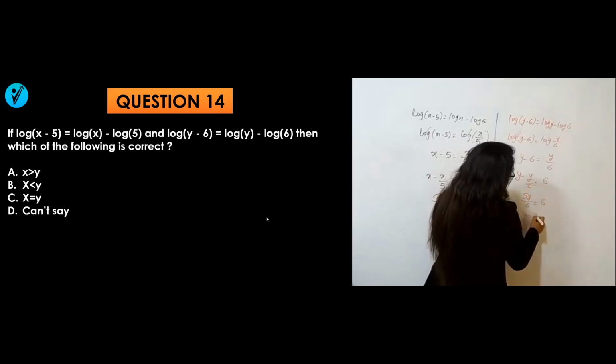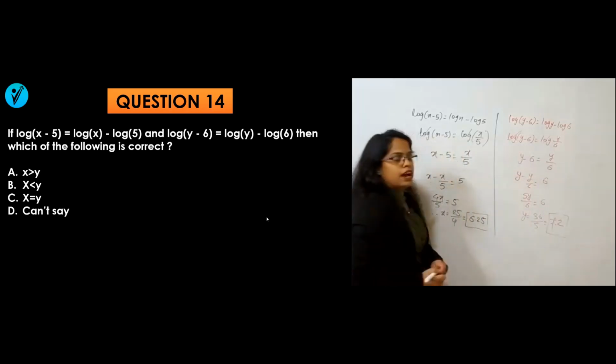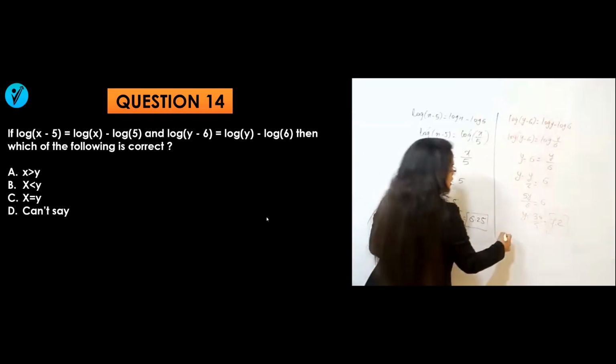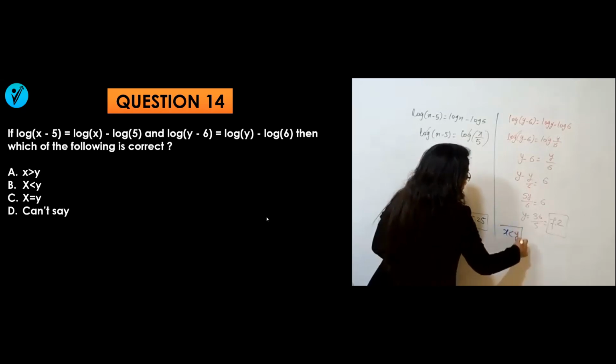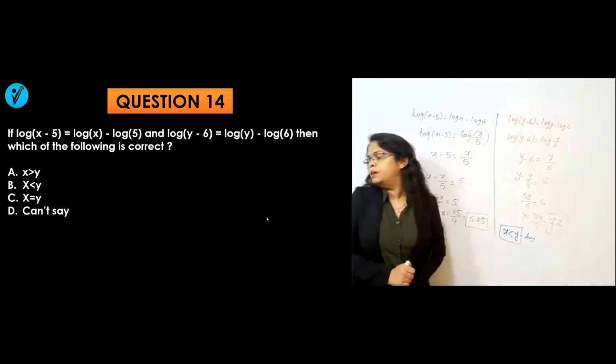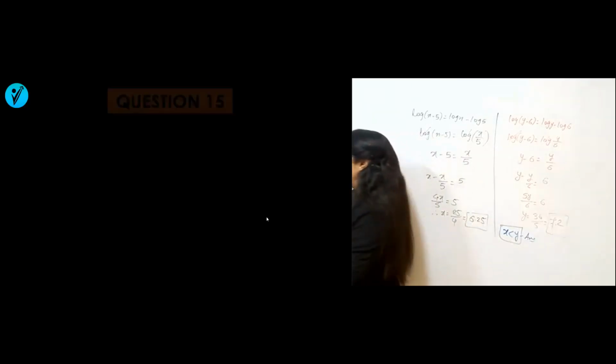That means y will be equal to 36 by 5, which is 7.2. y's value is 7.2 and x is 6.25. So obviously what will be the relation? x is less than y. So your answer will be x is less than y. That is your option B. Easier. Now let's solve the next question.